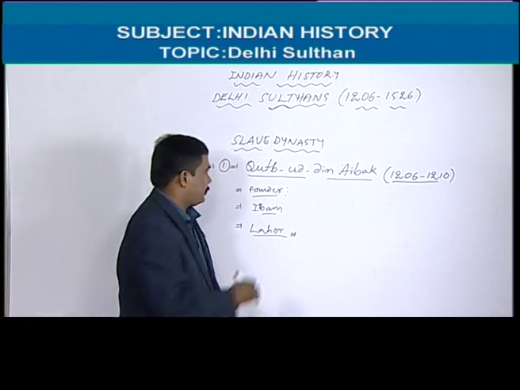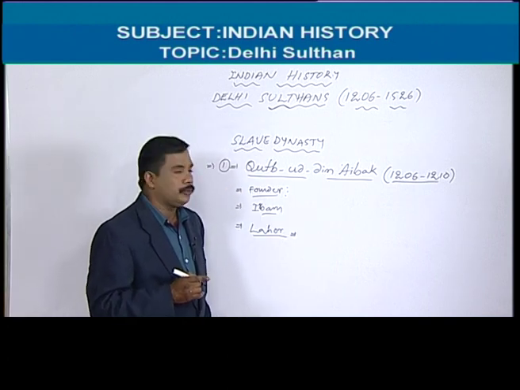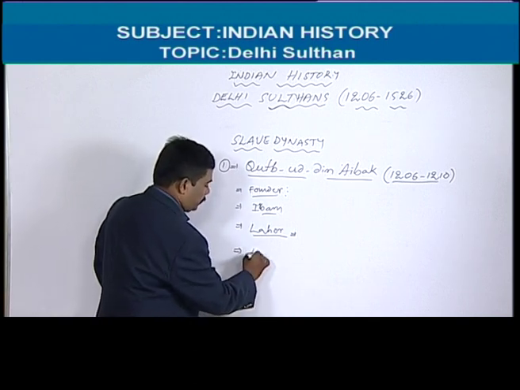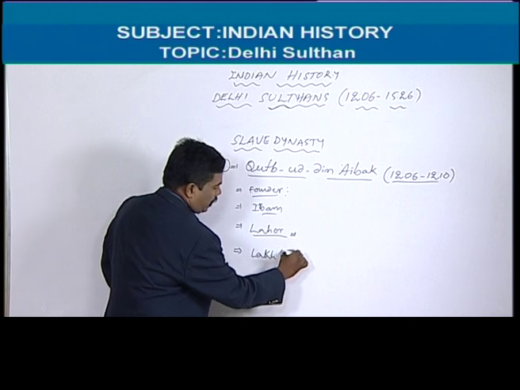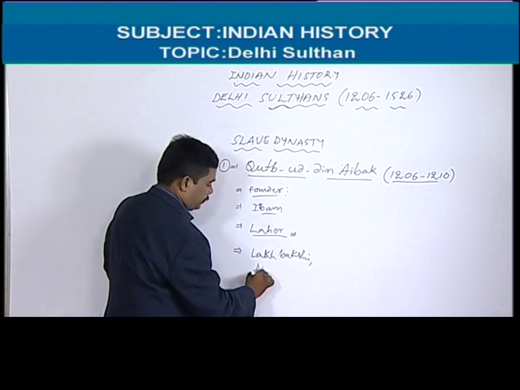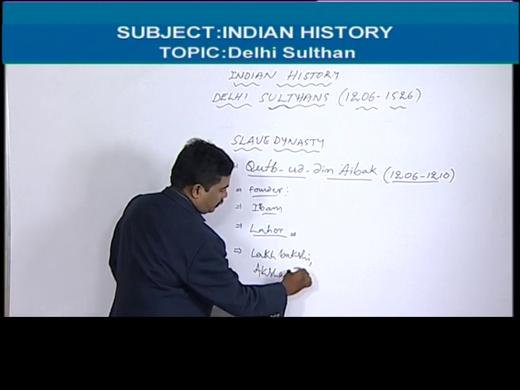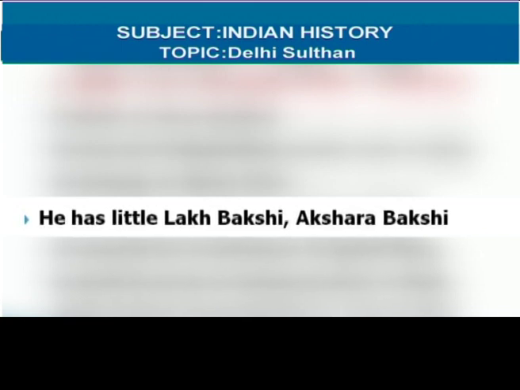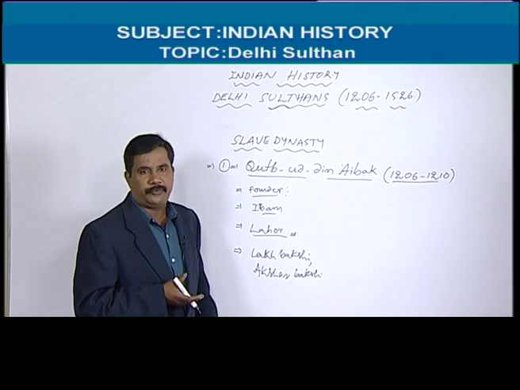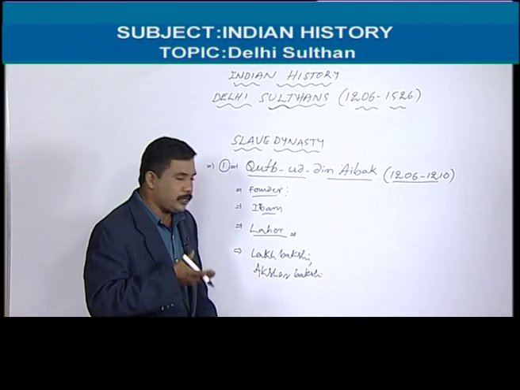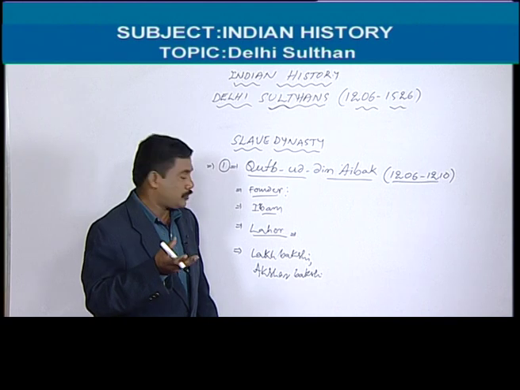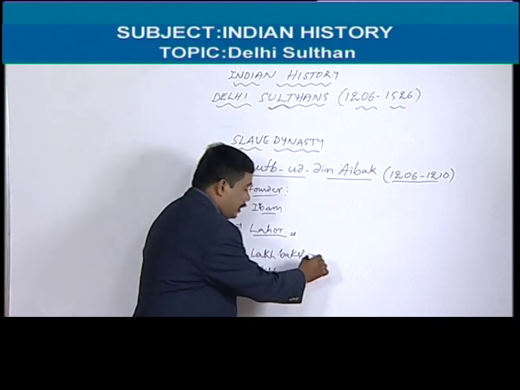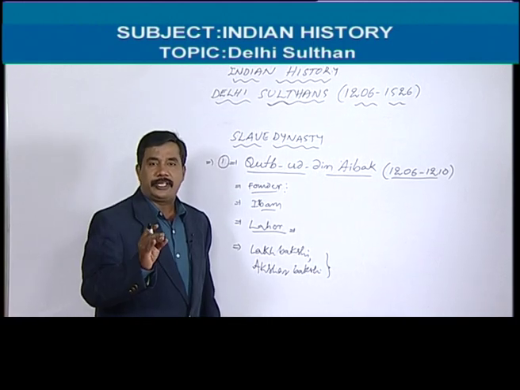And what are the titles? We should remember the titles of Qutbuddin Aibak. He has 2 titles. What is the meaning? It means he had very much interest in education. If anybody recited any poems or rhymes, he used to pay them amounts. That's why he has these titles. He is the Sultan who encouraged education.